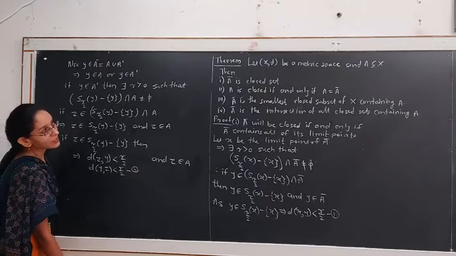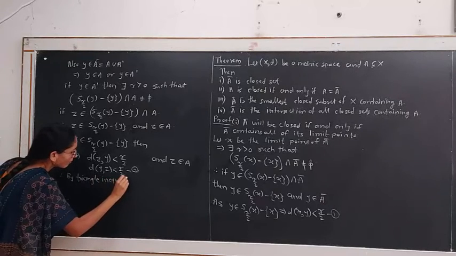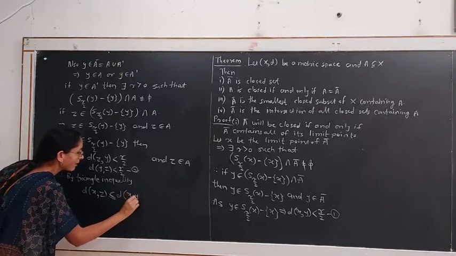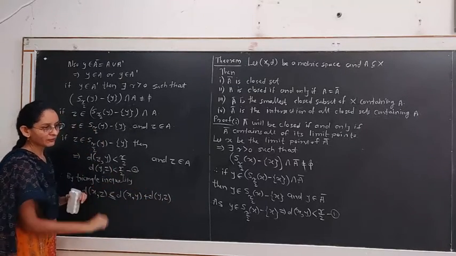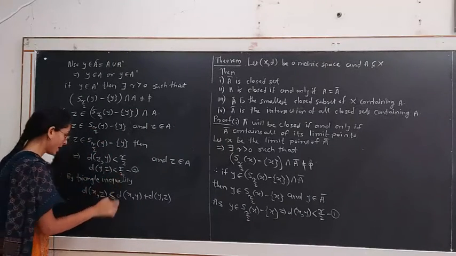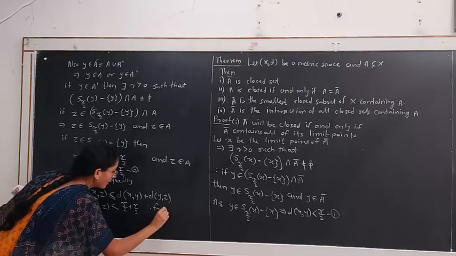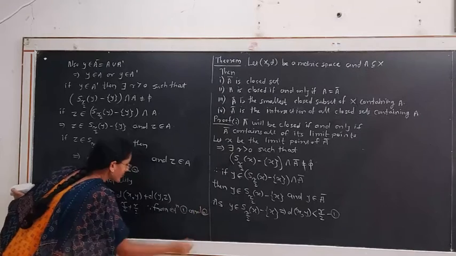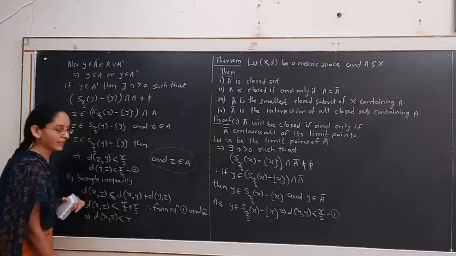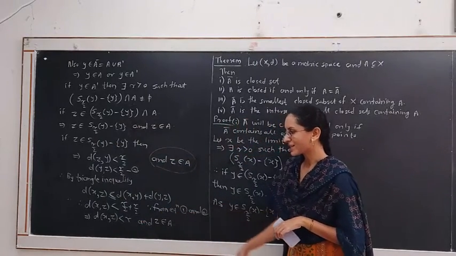As d is a metric on the set X, by triangle inequality we have d(x,z) less than or equal to d(x,y) plus d(y,z). From equation number 1, d(x,y) is less than r/2, and in equation number 2, d(y,z) is less than r/2. Hence, d(x,z) is strictly less than r/2 plus r/2. This means d(x,z) is strictly less than r, and z belongs to set A. The meaning of this statement is the distance between x and z is strictly less than r.